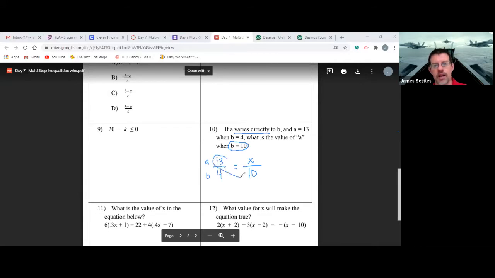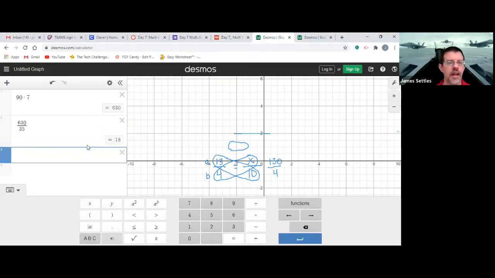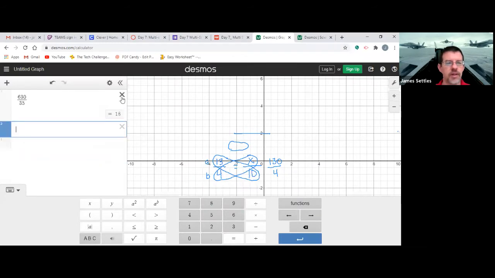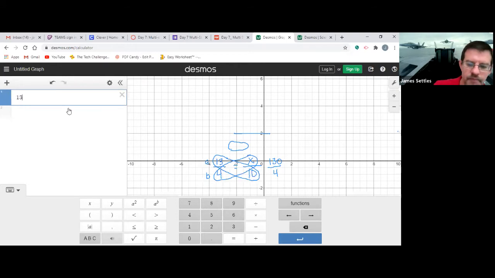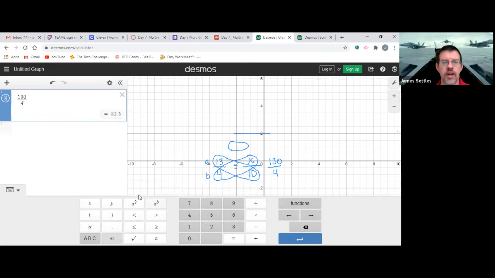All right, so now we multiply the two numbers that get circled together, and we divide by the number with X. So we multiply 13 times 10, which is 130, and then we divide by 4. I'm going to go back to this Desmos calculator real quick and delete these two. So we're going to type in 130 divided by 4.